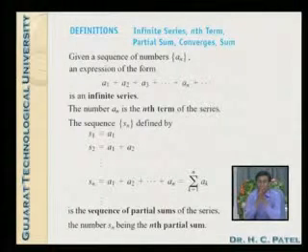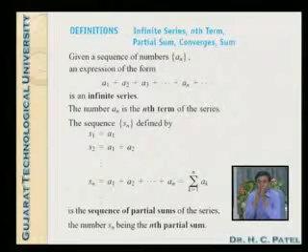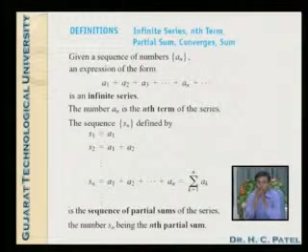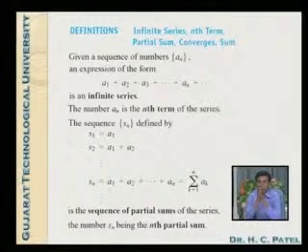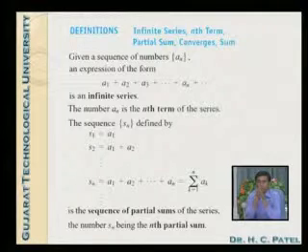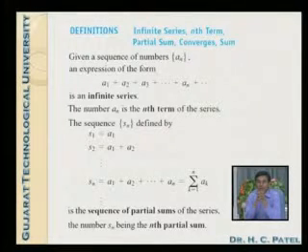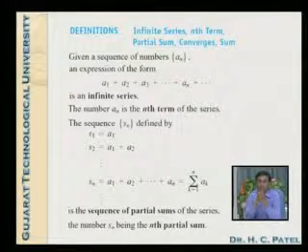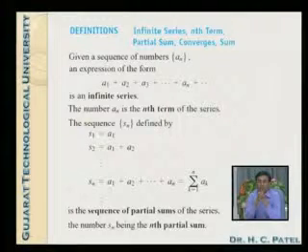The sequence Sn is defined by S1 as the first term, that means the sum of the first term. S2 is the sum of the first two terms, that means a1 plus a2, and so on. Sn is the sum of the first n terms, a1 plus a2 plus an. This sequence is called the sequence of partial sums of this series, and the number Sn is the nth partial sum.